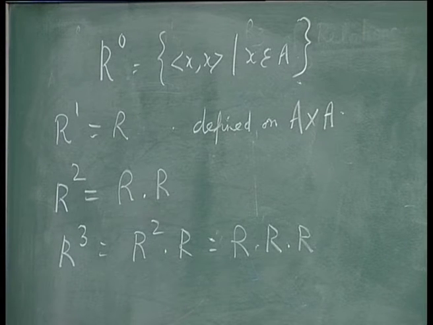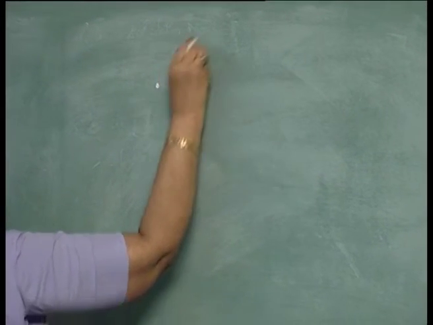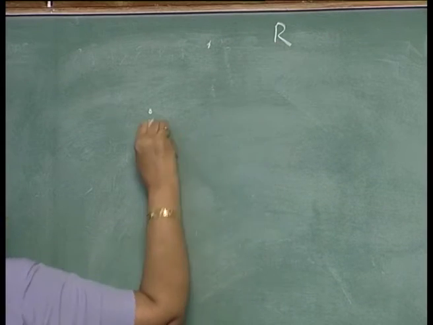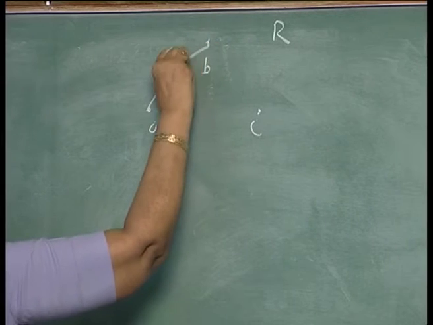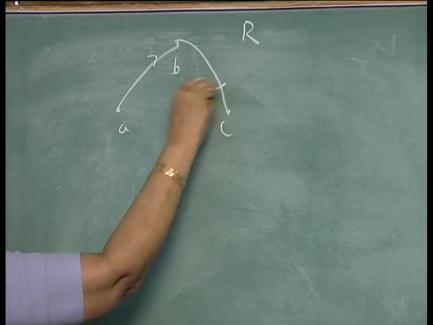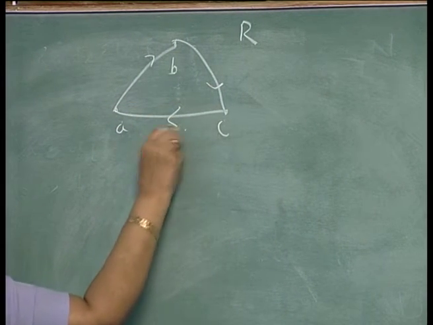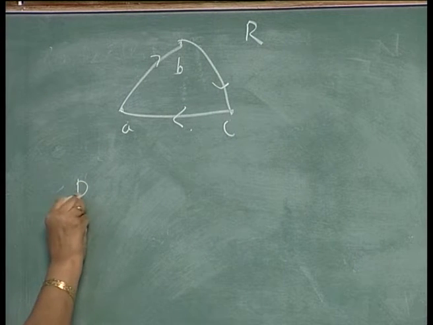Let me take one or two examples to see what you mean by this. Take this example. Let the relation be defined on 3 elements A, B, C, and you have this relation. This is R. What is R0?